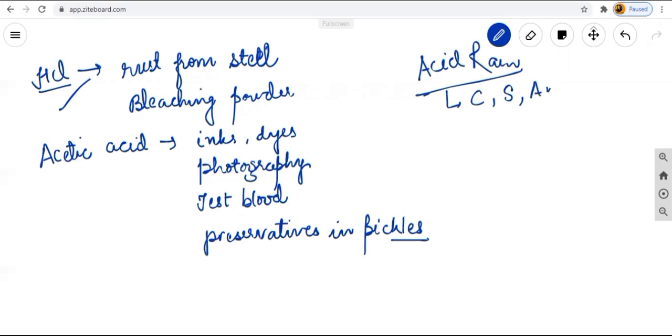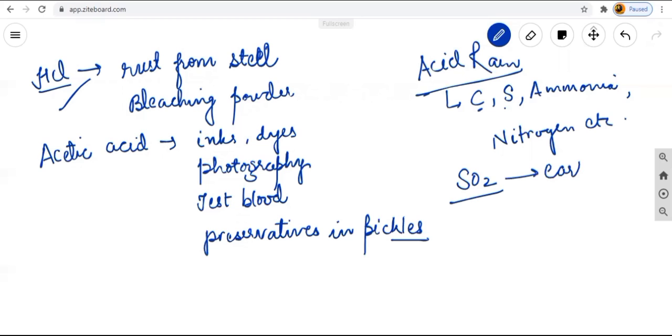Because it contains the compounds of carbon, sulfur, ammonia, or we can say nitrogen, etc. When these compounds react with the oxides, they form carbon dioxide, sulfur dioxide, nitrogen dioxide. That dioxide part, sulfur dioxide, we can say SO2, always mixes with the rain, and when it comes to the earth,